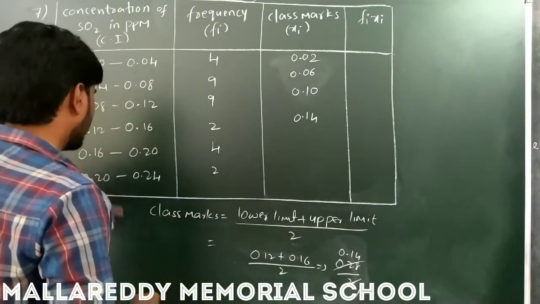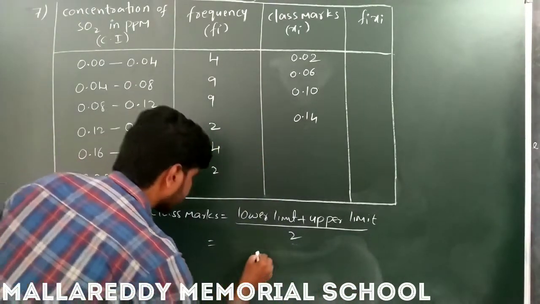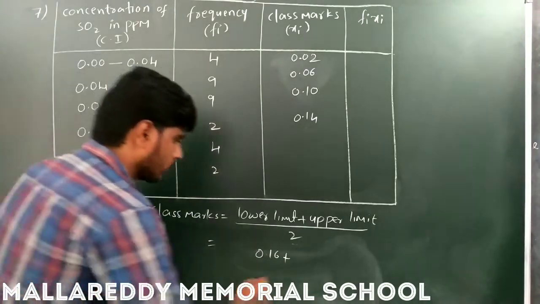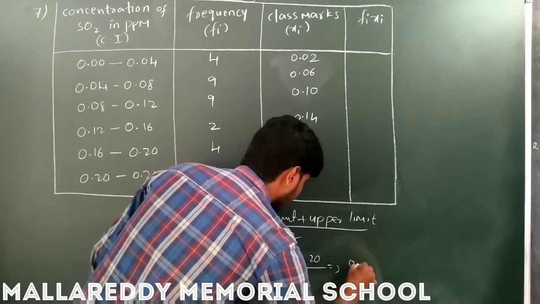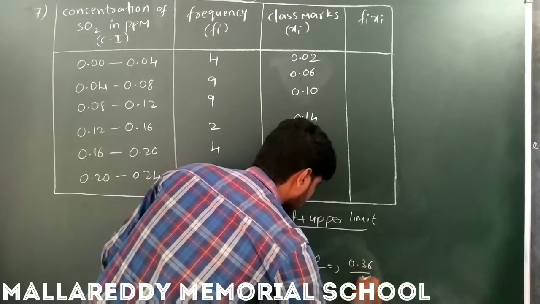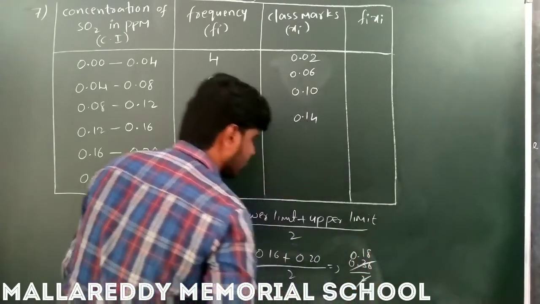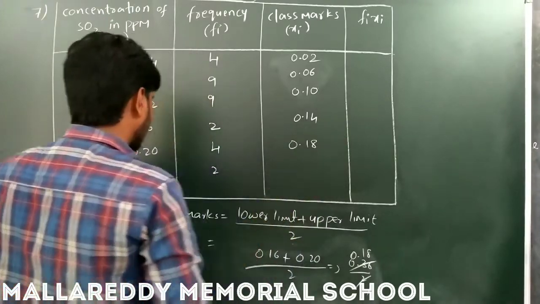And the next one, 0.16 to 0.20: 0.16 plus 0.20 by 2 is 0.36 by 2, which is 0.18. So 0.18 is the class mark.